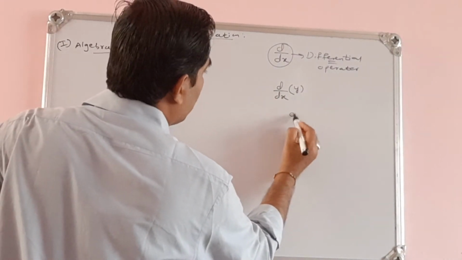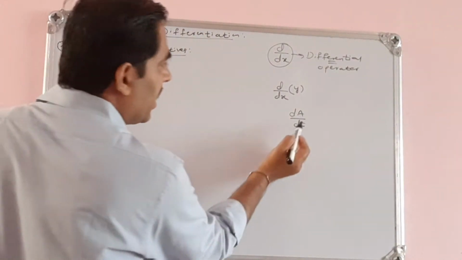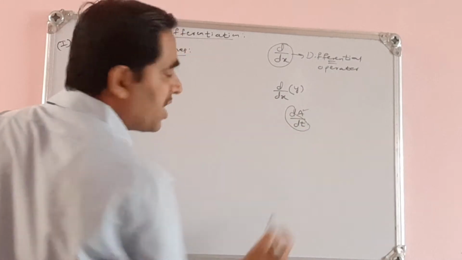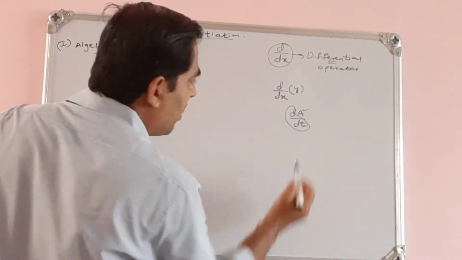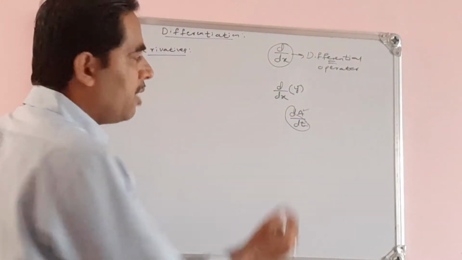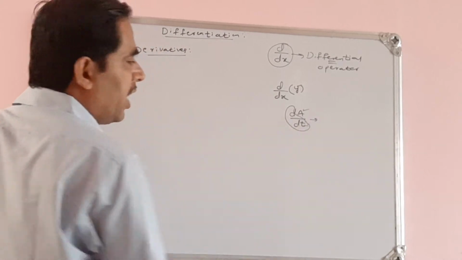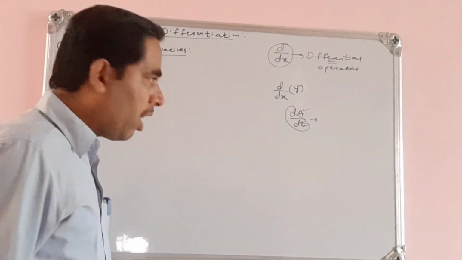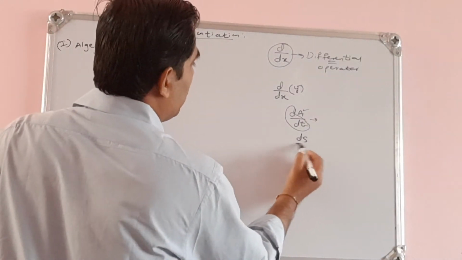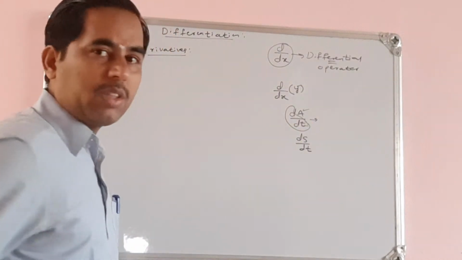If I write dA by dt, then the differential operator is d by dt. Here the dependent variable is area and the independent variable is time. Generally we take the dependent variable as y and the independent variable as x. dA by dt means the rate of change of area with respect to time. If I say ds by dt, then it is the rate of change of surface area with respect to time.